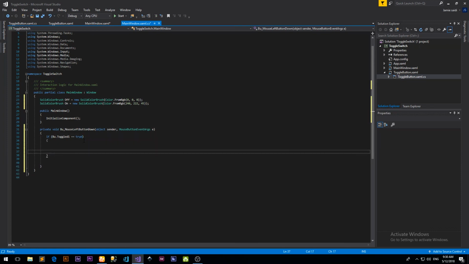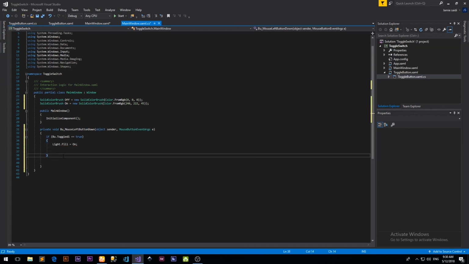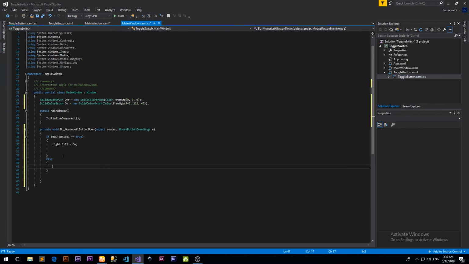So if this value returns true, then we want the light to be set to on. Light dot fill, we want that color to be set to on. Else if this returns false, we want it to go off. So light dot fill, change the color to off.